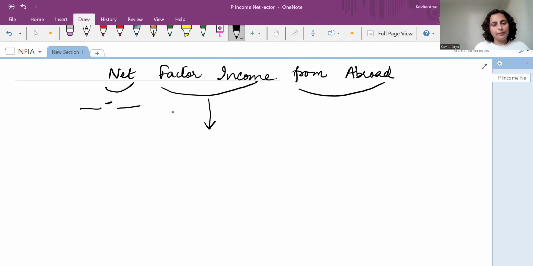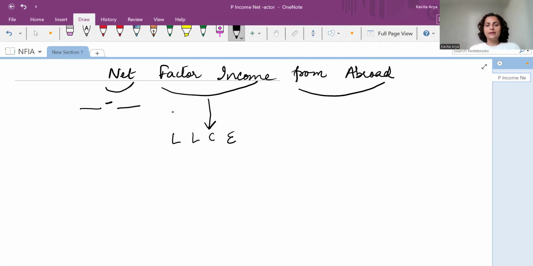We have been talking about this many a times: land, labor, capital, entrepreneur, these are primarily the factor incomes for production of any good or services. From abroad means that this income is generated not from your own country, but from some other foreign nation.